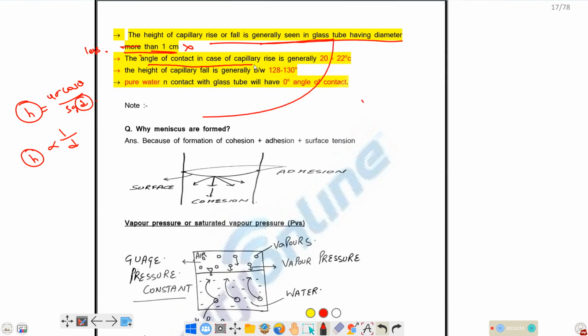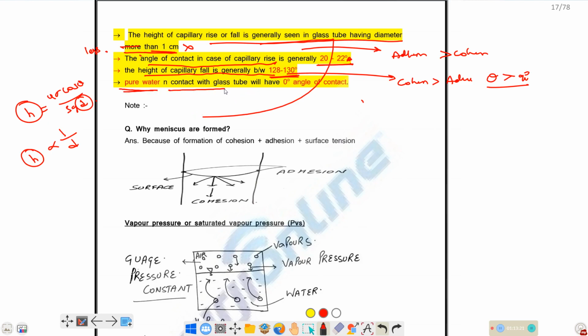The angle of contact in case of capillary rise, where adhesion is greater compared with cohesion, will be around 22 degrees, not centigrade. Capillary fall occurs when cohesion is greater than adhesion. In this case, theta will be greater than 90 degrees, and its angle is generally 128 to 130 degrees.